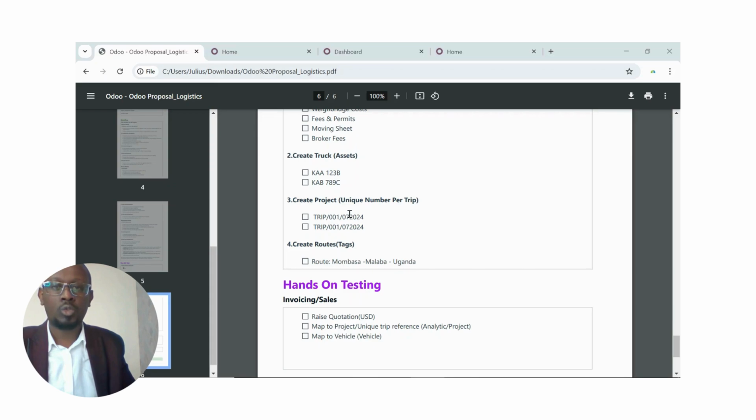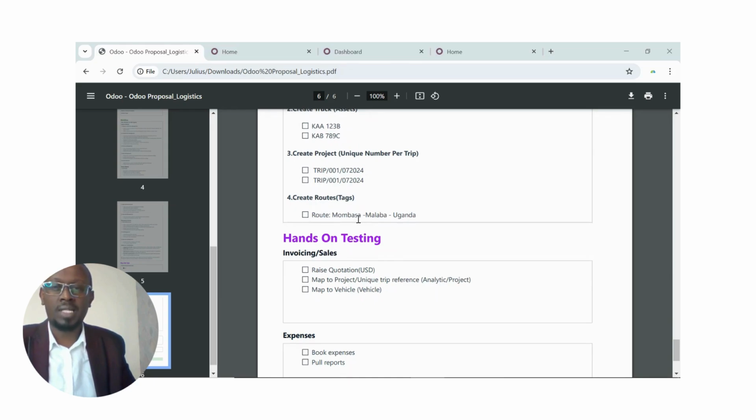And then of course we are going to create the trip. Now this is the interesting bit. So every trip matters. So it's important to have a unique number. So it depends on your company. You can define the number that you're going to tag for each trip, so that it's unique, so that you can pull a report specifically for that trip and see how it's performing.